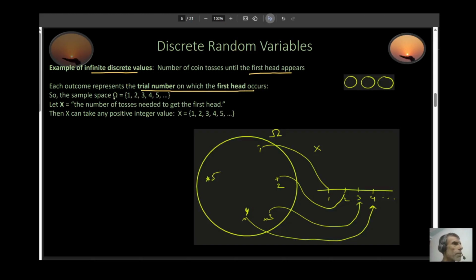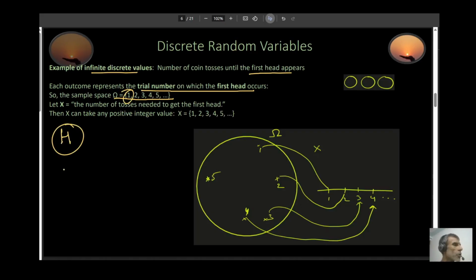So in this case, my sample space is going to be 1, 2, 3, 4, 5. What do I mean by this 1, 2, 3, 4, 5? Well, let me explain. Let's say you toss a coin 1 time. Well, you get a head, right? You get your head and you're good. So this is what this 1 means.